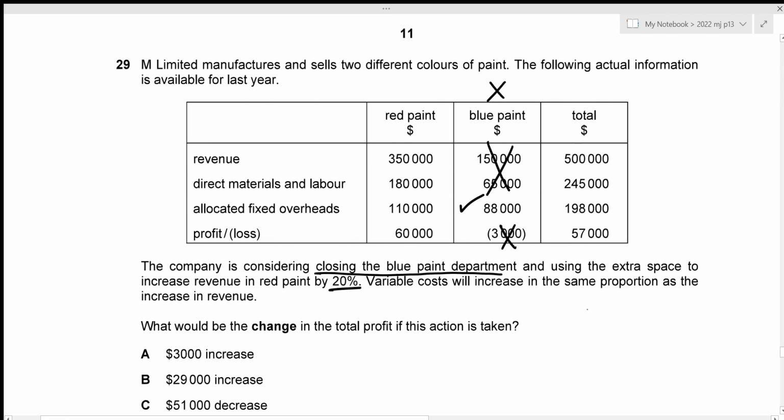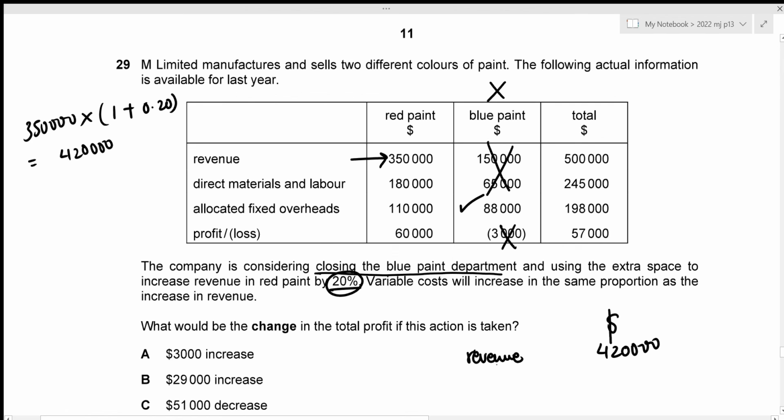Okay, now I will be preparing another statement. Revenue. We are told that we are increasing the revenue in red paint by 20%. So we're increasing this amount by 20%. That's going to be 350,000 times 1. Since we are increasing it, that's plus 0.20. And this gives the new revenue to be 420,000. Let's write it down.